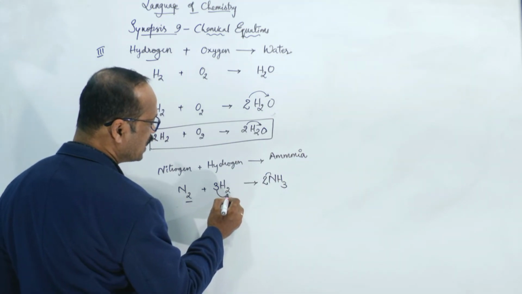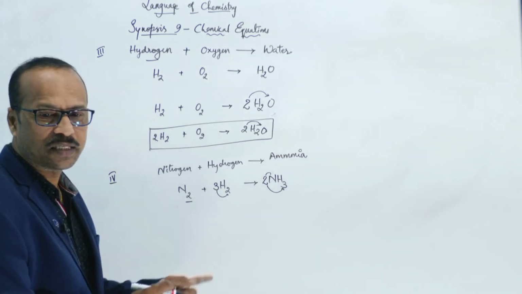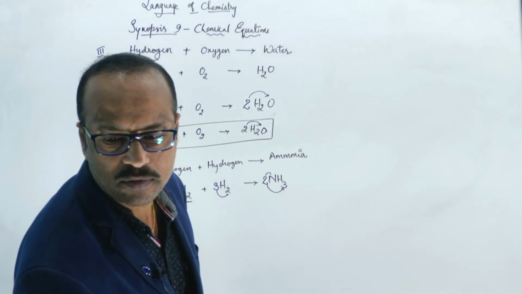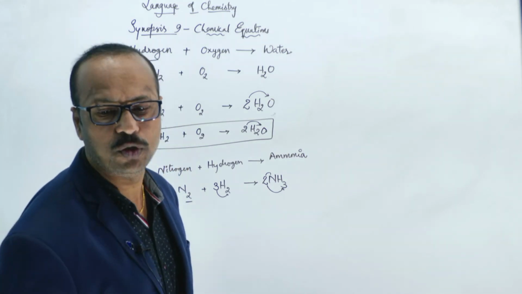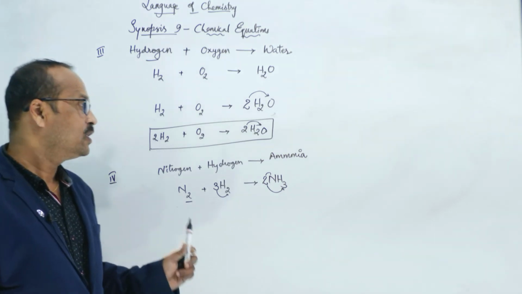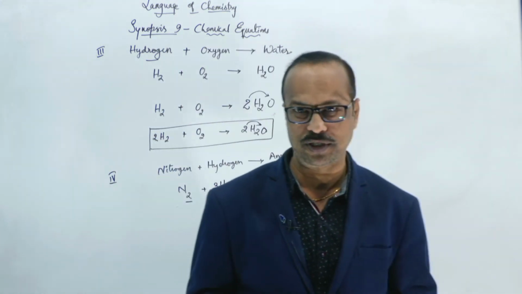3 2s are 6 hydrogens. 2 3s are 6 hydrogens. Now it is balanced. This is called balanced. On both sides, the number of atoms is the same. Clear to you? Any doubt? No? Chalo. So this is called balancing of an equation, and students, you can practice some more equations.